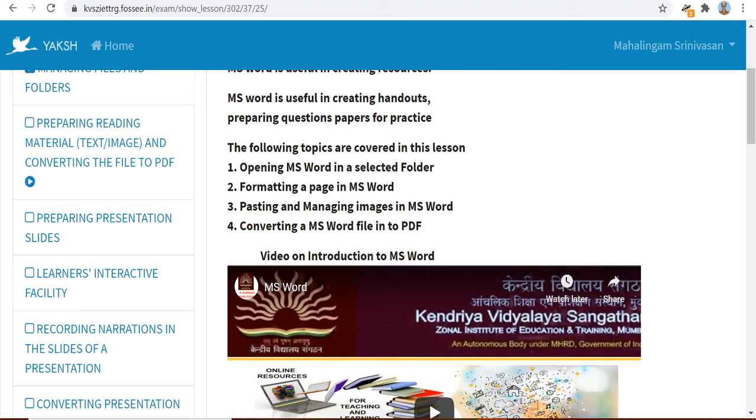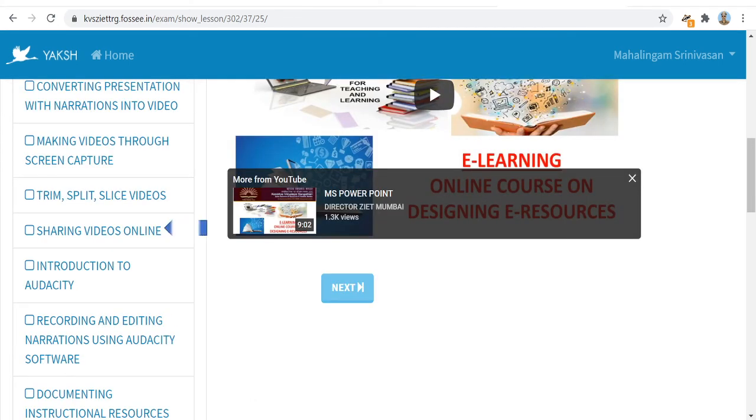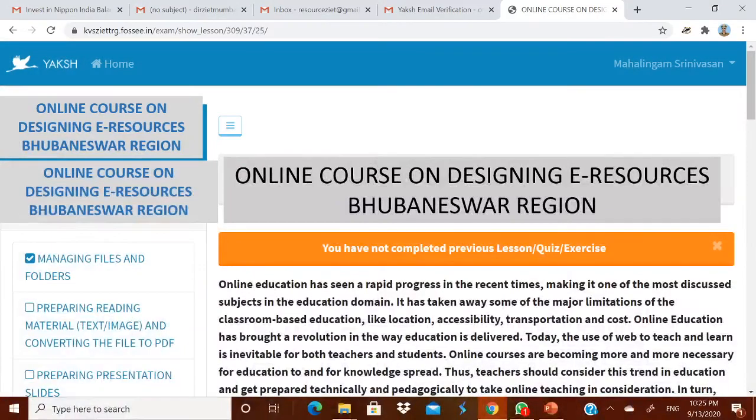That is preparing reading material and converting the file to PDF. Suppose some of you may be interested to jump, that is, I am directly going to the sharing video online lesson. But remember, this X platform will not allow you, if you have not completed the previous lesson or quiz or exercise. You have to do it in order only. If you want to read the second one, you should have seen the first one. If you want to see the fifth one, you should have seen 1, 2, 3, 4. Therefore, please go in order.